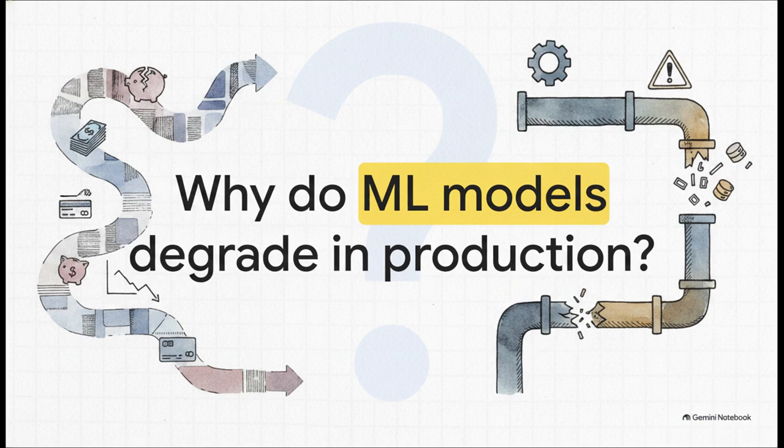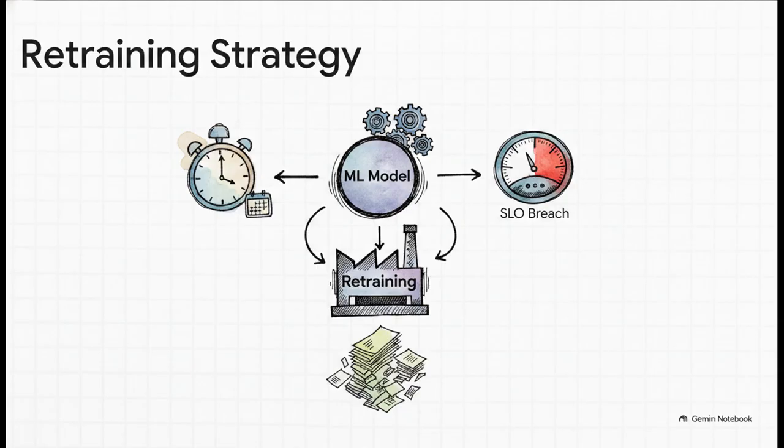The other massive culprit? Silent upstream pipeline failures. Maybe a missing column or stale data corrupts your inputs, but because it's data and not code, it doesn't trigger a traditional infrastructure alert. So, to combat this silent degradation, you have to build a robust alerting and retraining strategy.